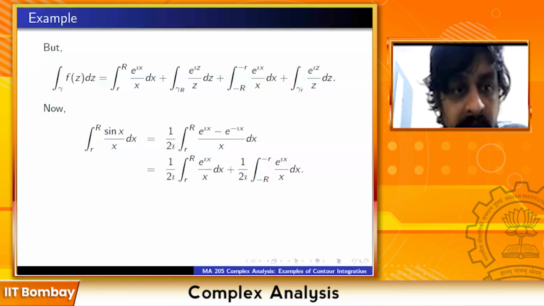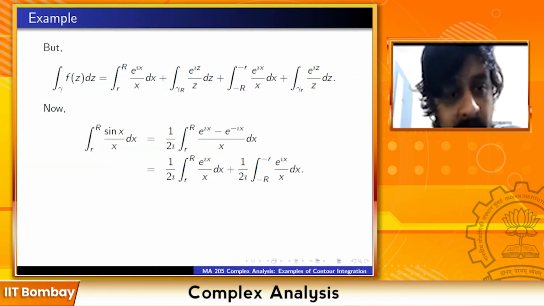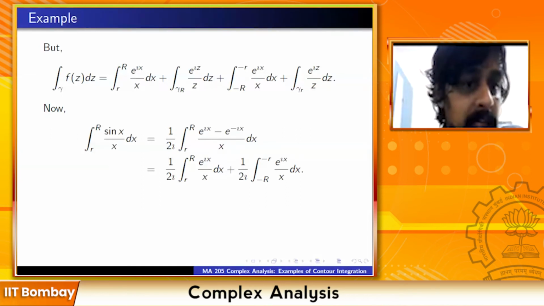We are interested in the integral of sin x by x from 0 to infinity. So this is the integral of sin x by x from little r to capital R, and I should somehow take the limit as little r tends to 0 and capital R tends to infinity.